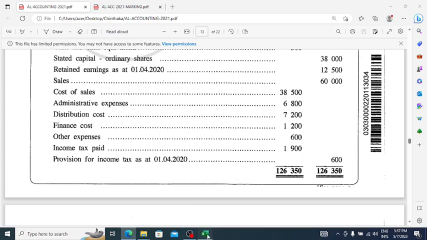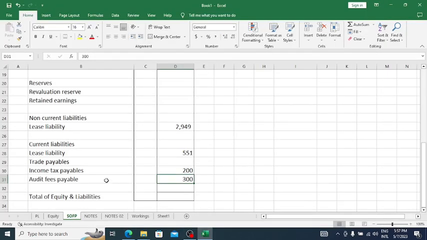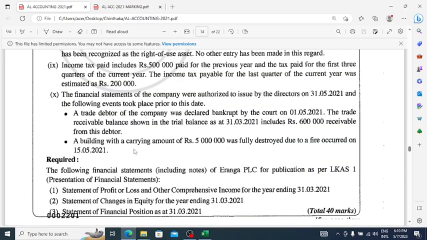Right. Okay, now it is done. So now we are moving on to the next adjustment. Okay, now we are moving on to the last adjustment, number 10. Okay, here we go.